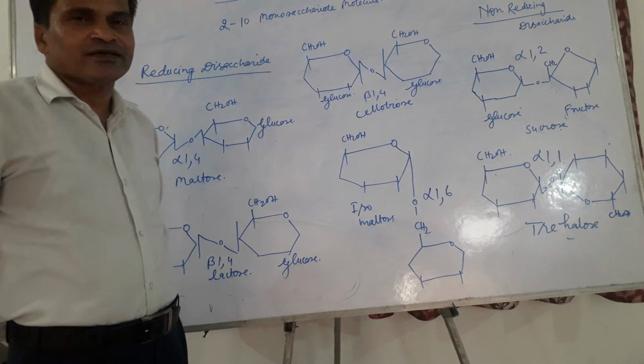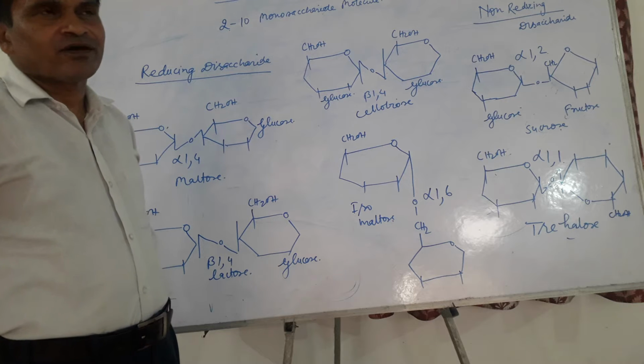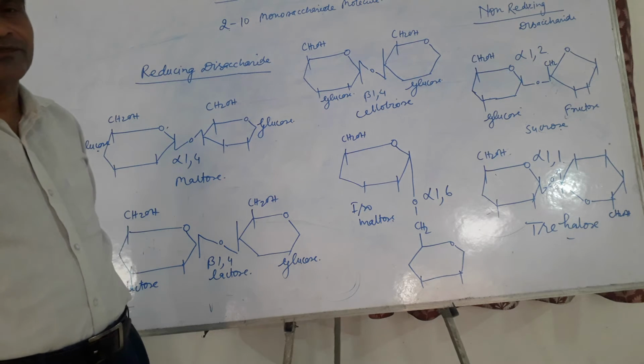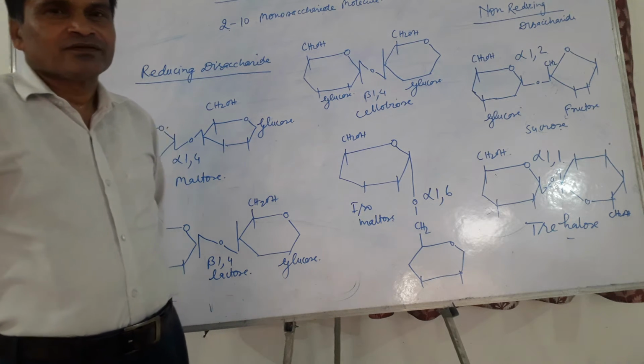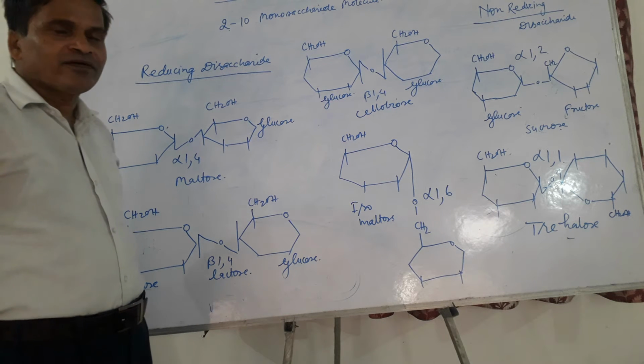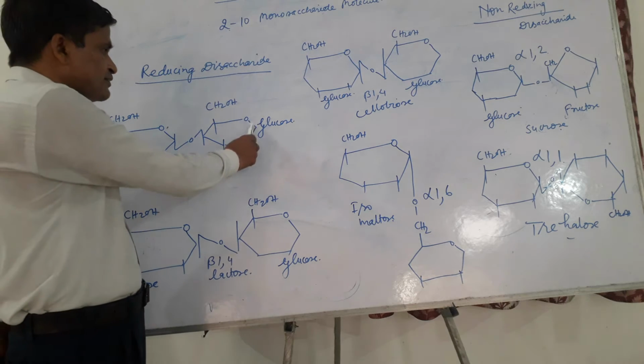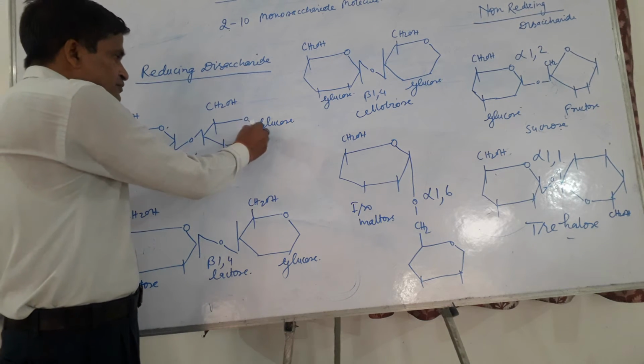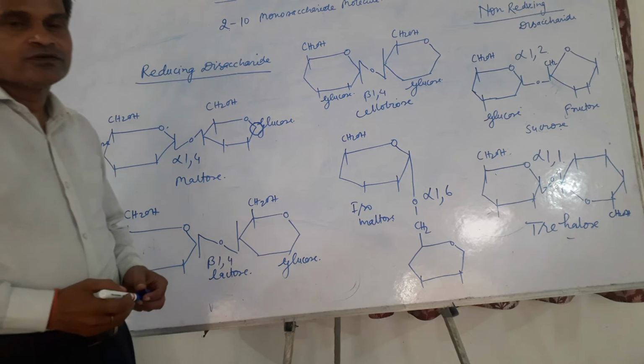Maltose is hydrolyzed by the enzyme maltase and forms an equimolar mixture of two glucose molecules. Maltose is reducing because the functional group of the second monosaccharide, carbon number 1, remains free.